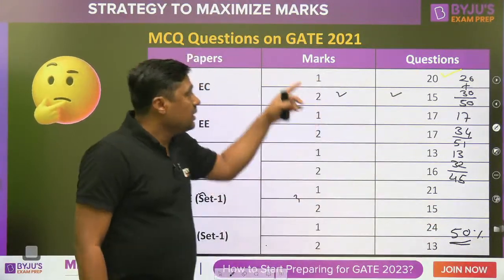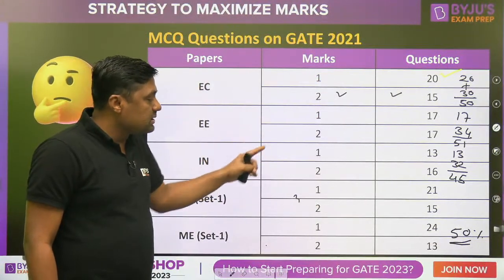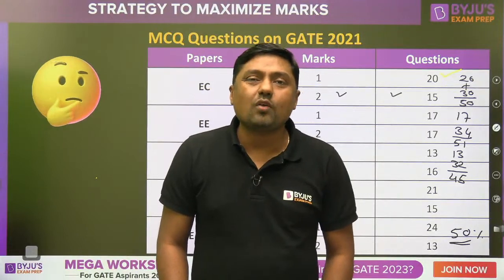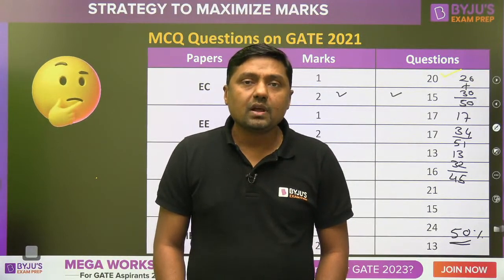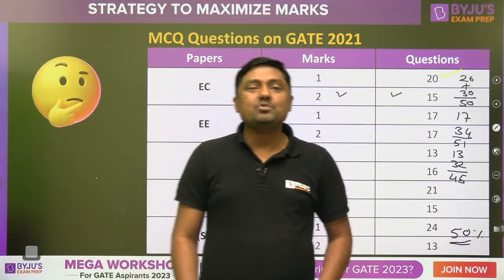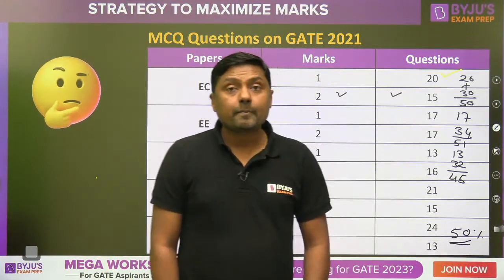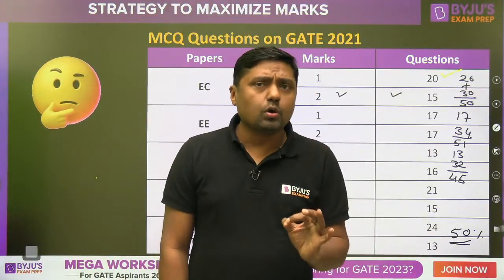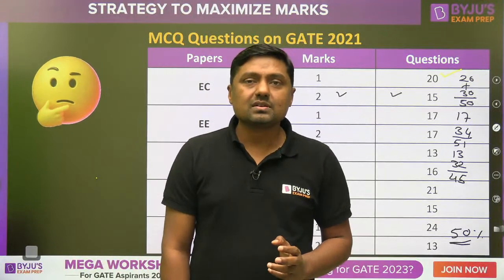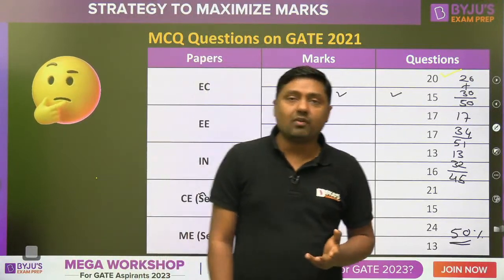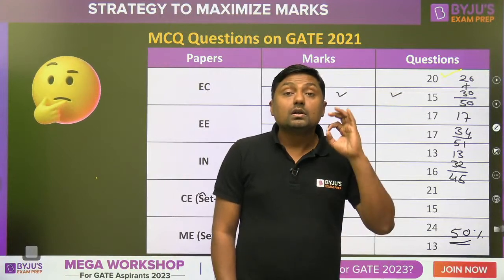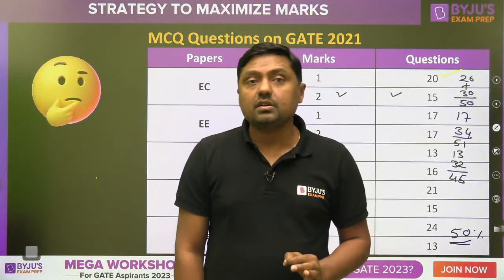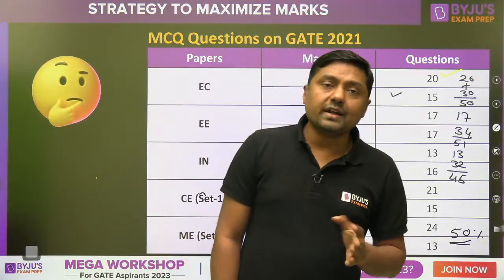Okay, please watch this, first branch, second branch, third branch, fourth, and so on. So according to you, what is the importance of MCQs? It is important, yes or no? And how to handle MCQs, this is also important, yes or no? So MCQ is going to play a crucial role in your selection. Selection means simply qualifying is not going to be enough. You have to get a 2 digit rank, or try to get a single digit rank.